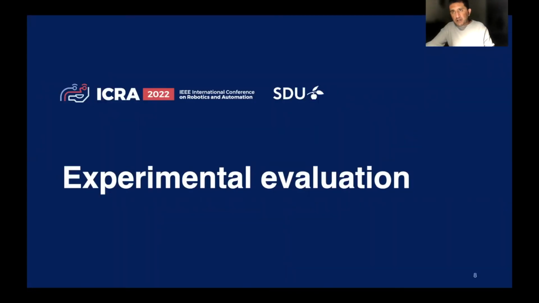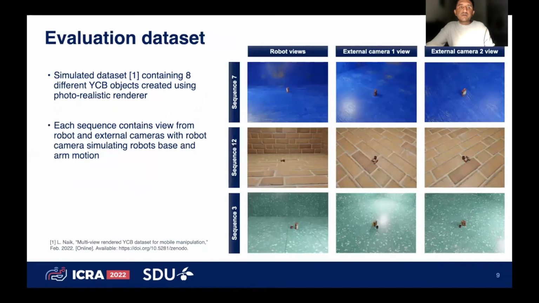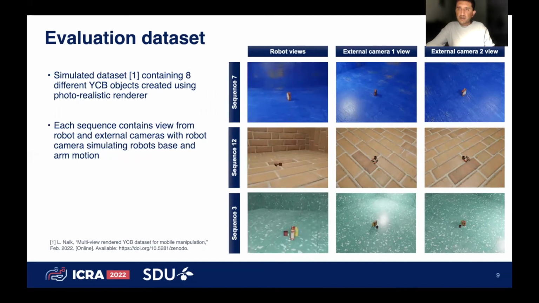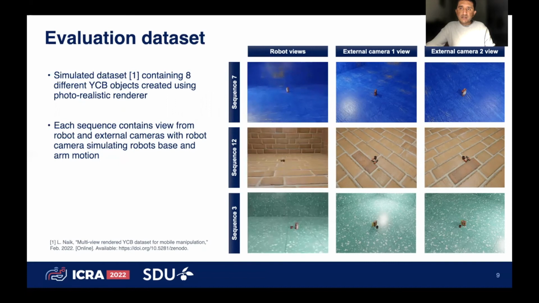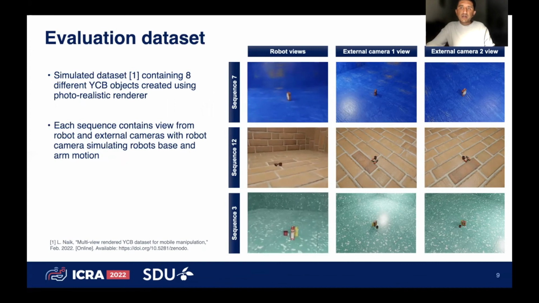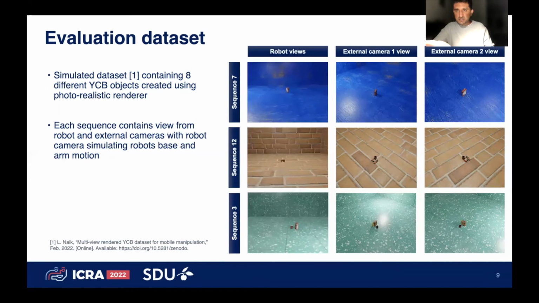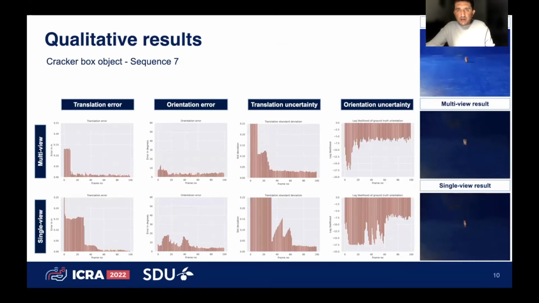For the experimental evaluation, we use the simulated YCB dataset, which contains 8 different YCB objects, and they were created using a photorealistic renderer. Each of these sequences has views from the robot camera, wherein the robot is moving towards the object. And in addition to that, we also have the views from the external cameras, which are stationary. So now let's see some qualitative results.